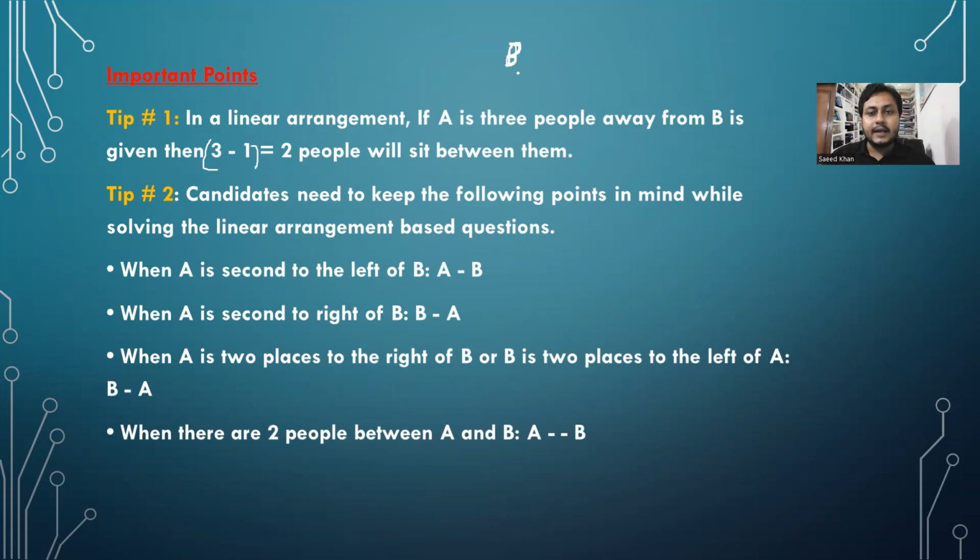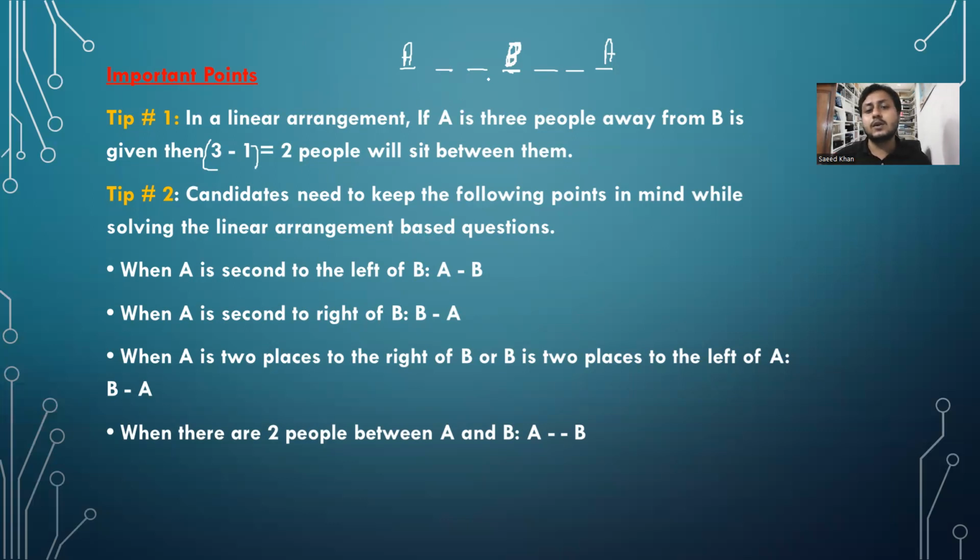So B is here, A is 3 places away, तो यहाँ हो सकता है, 2 between. A should be here, या फिर at this location. दोनों side हो सकता है ना. First place away, second place away, third place away, right? 2 between. So इसमें confuse नहीं होना है.